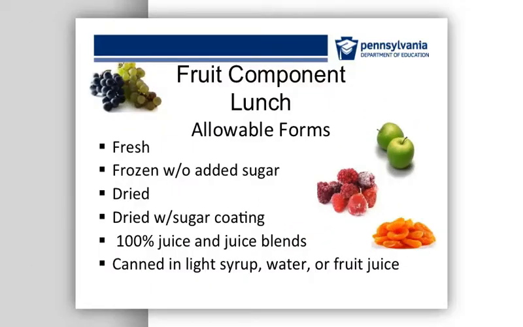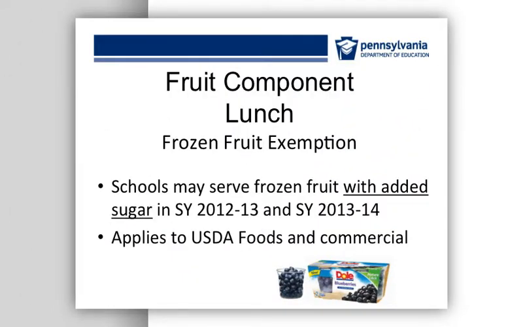Fruit may be offered as fresh, frozen without added sugar, dried with sugar coating because dried fruit is sometimes processed with sugar to keep the pieces from sticking together, 100% juice or juice blends, or canned in light syrup, water, or fruit juice. The only exception is that frozen fruit with added sugar may be served in school year 2012-2013 and school year 2013-2014, so schools can use up existing inventories.